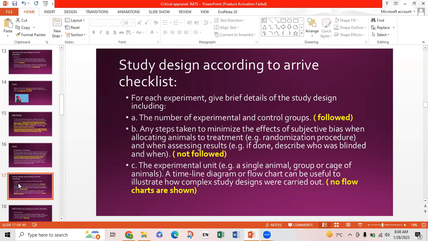Third is the experimental unit, for example, a single animal, group, or cage of animals. A timeline diagram or flowchart can be used to illustrate how complex designs were carried out. This point was also not followed because there were no flowcharts. However, tables were given, but there were no flowcharts in the methodology given.